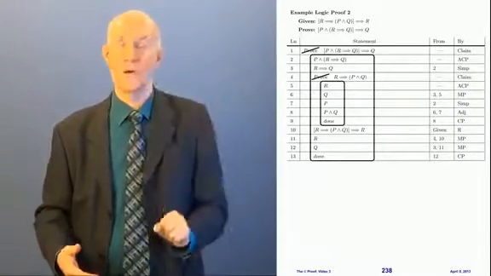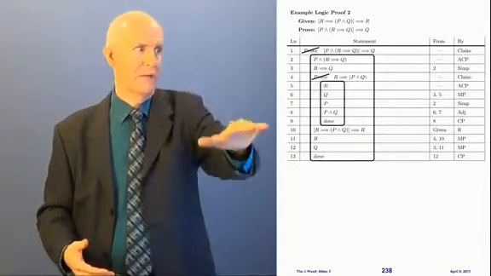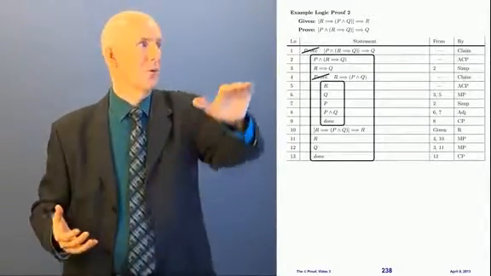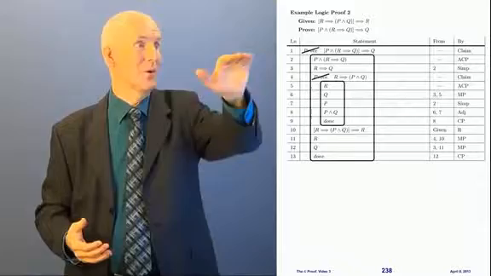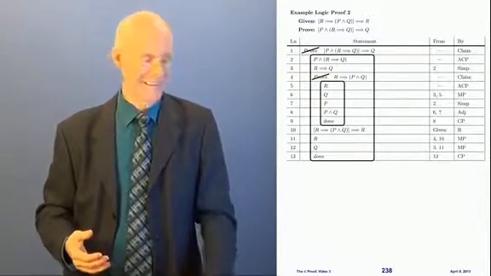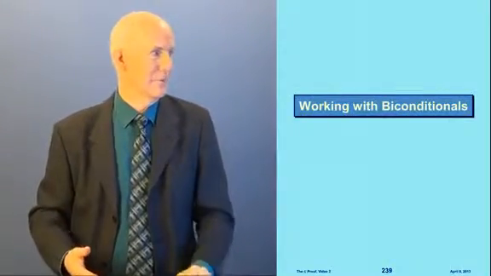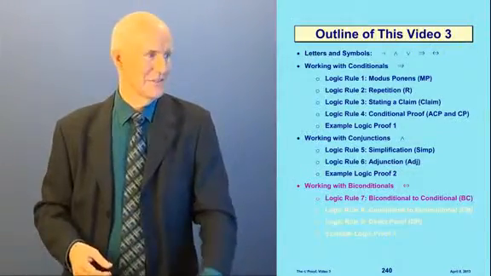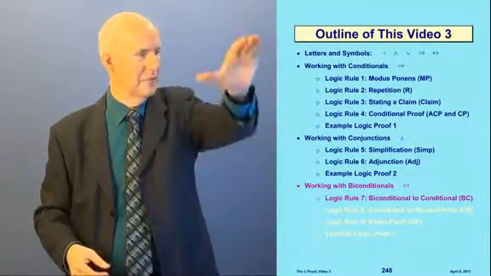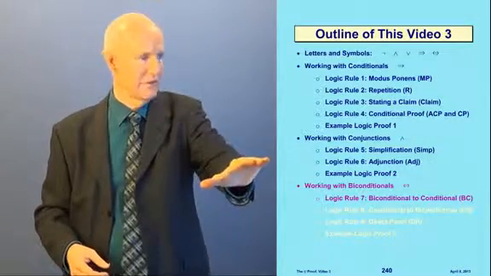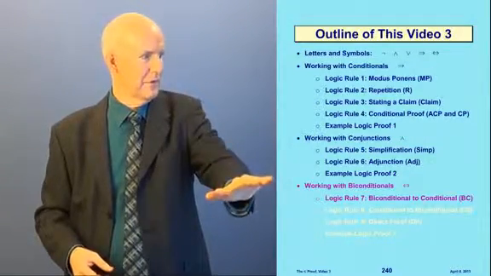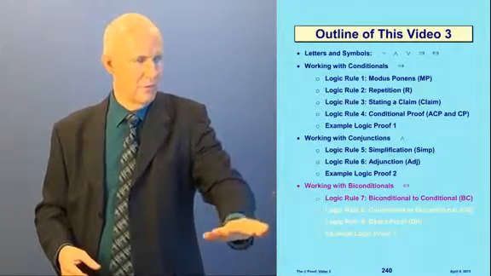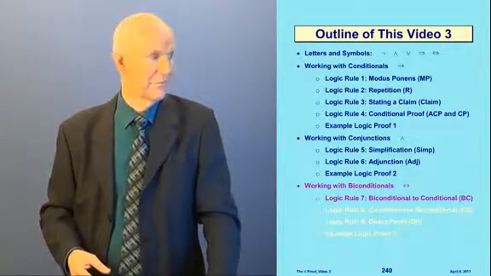We have proved it. We haven't proven anything that's in the box, because that stuff is unavailable. What we have proven is what's on line 1, where the proof is canceled. Okay? So that's the end of our second example proof. And so the next thing we're going to do is work with biconditionals. So let's see where we are on the outline. We've done all this. We've got 6 rules finished here: 1, 2, 3, 4, 5, 6. Now we're going to work with biconditionals. And I'm going to show you 3 more rules, and then we're going to do another proof.